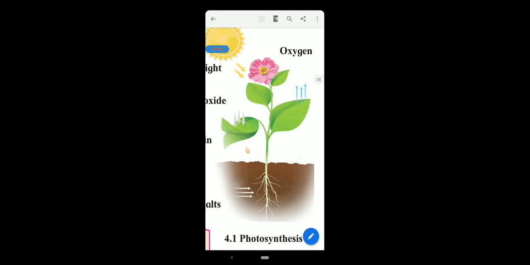And this whole process, we can also say that plants convert light energy into chemical energy and store it in the form of food. Now we are going to see it in detail.